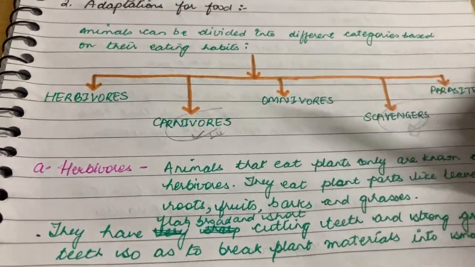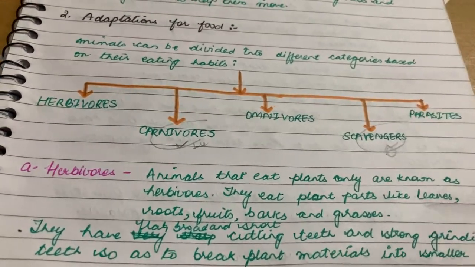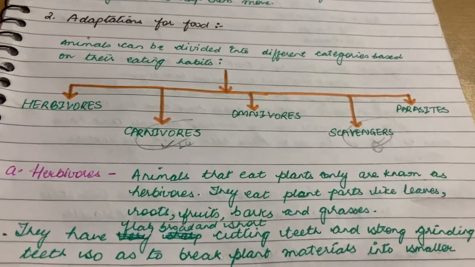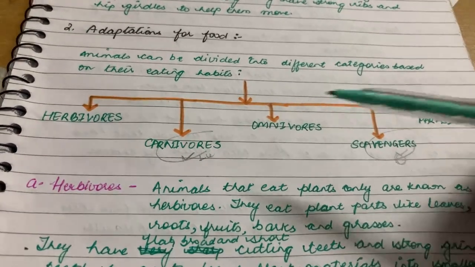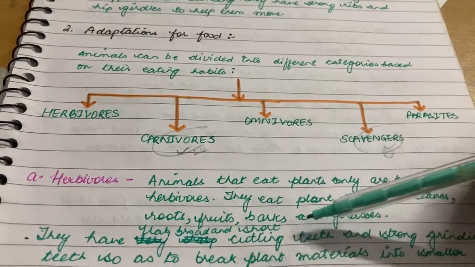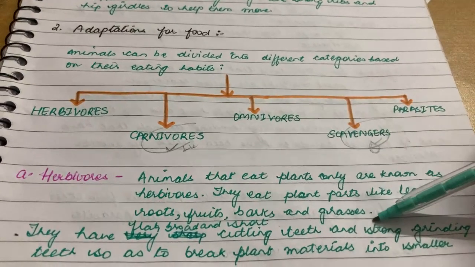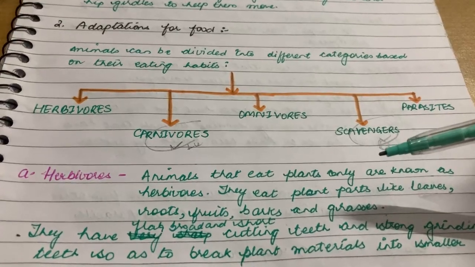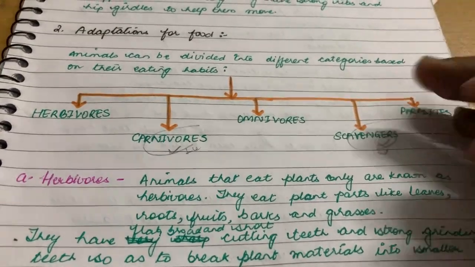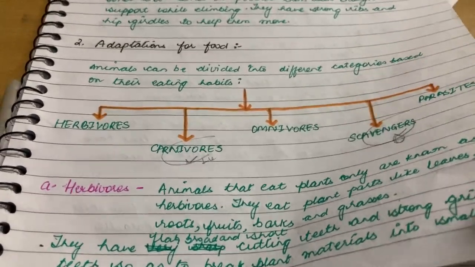Since these animals eat plant parts, how are their teeth? They have flat, broad and short cutting teeth and strong grinding teeth, so as to break plant parts into smaller pieces.